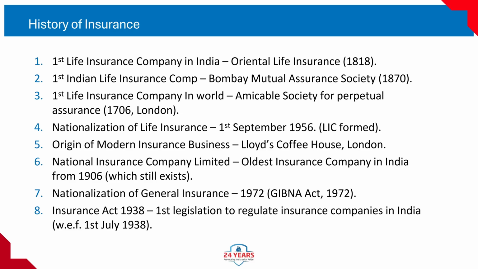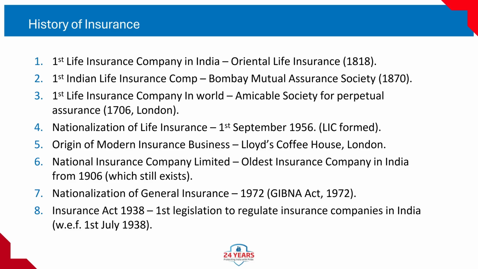First Indian life insurance company, Bombay Mutual Assurance Society, 1870. Founded in 1870. First company to insure Indian lives at normal rates. This was important because earlier companies charged Indian customers higher premiums.